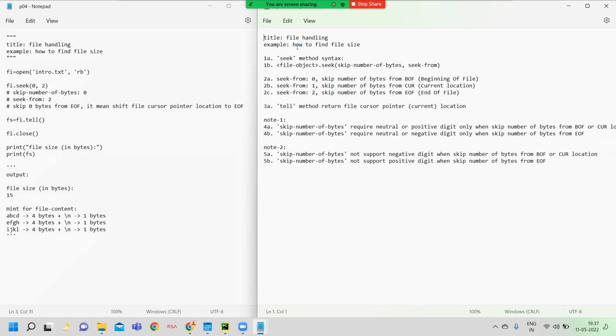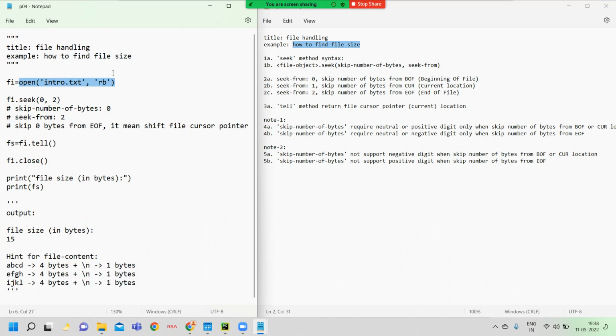What is the title of the program? How to find file size. This is our program name, and here also we have mentioned how to find file size. This is our program title. The main title is file handling, and the subtitle is how to find file size. Already you know how to open a file in write mode or read mode.